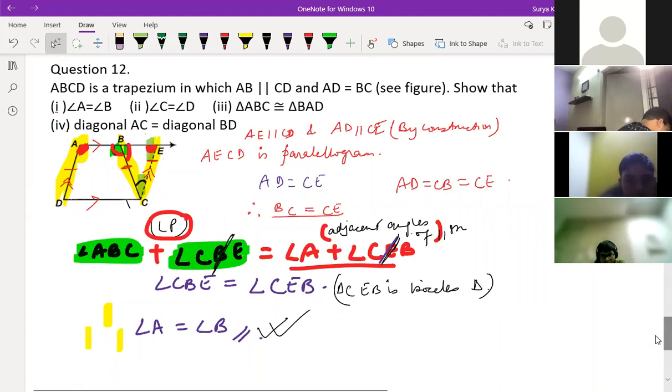Angle C is equal to angle D. Who can do this question? Angle C is equal to angle D.